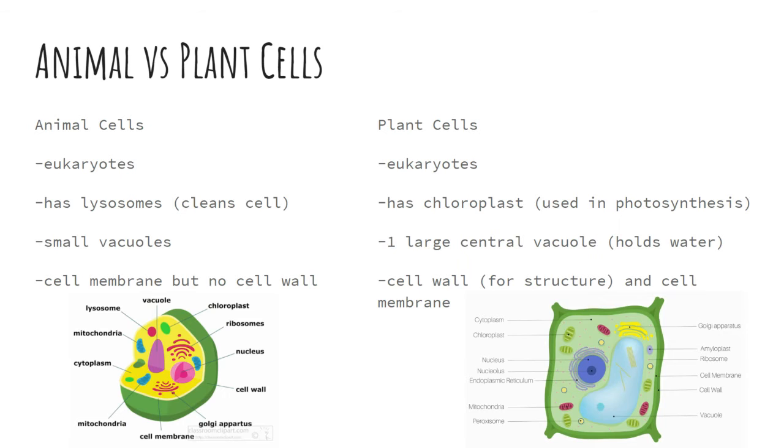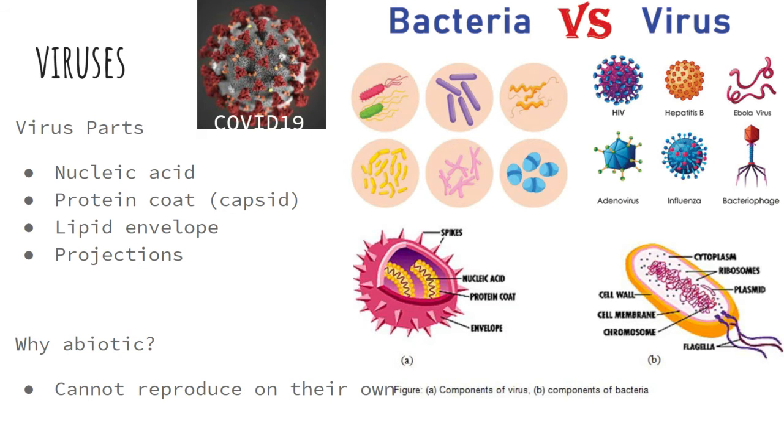As I mentioned, plants have 1 large vacuole to store water and help maintain their structure. Finally, plant cells have a chloroplast, which allows them to photosynthesize. They use light energy to create their own food, something animal cells can't do.